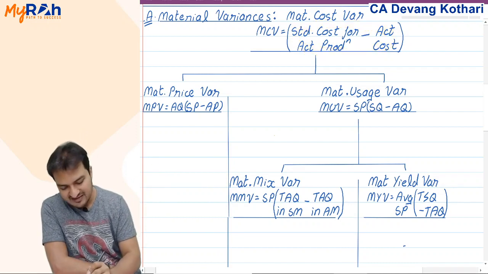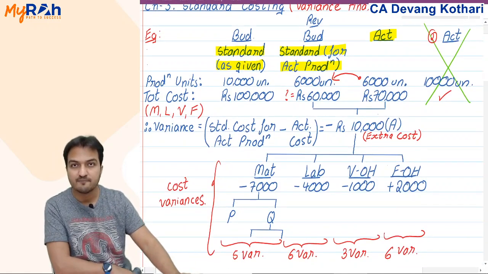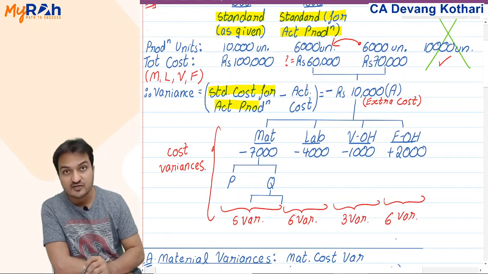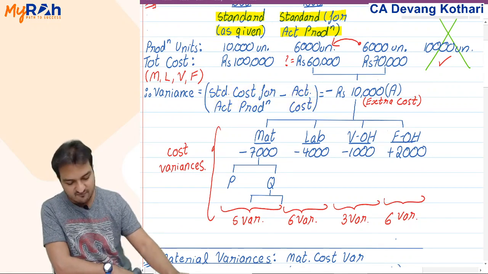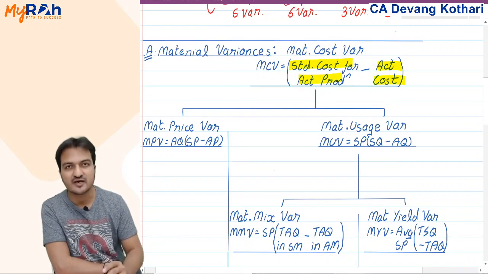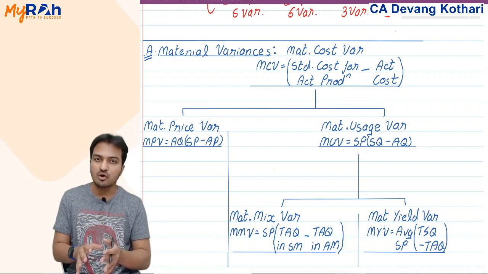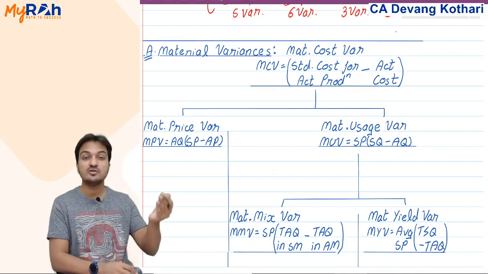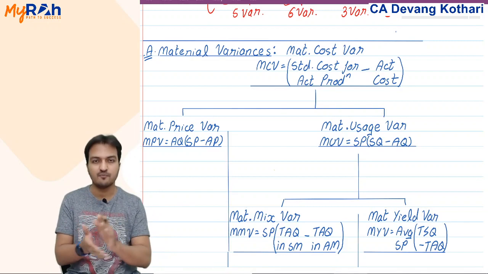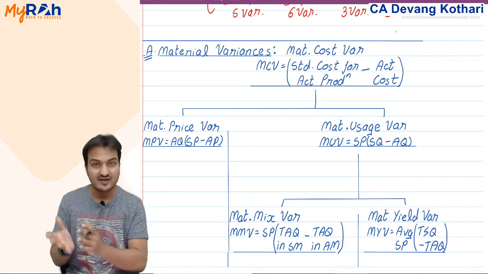We did this formula, that standard cost for actual production minus the actual cost. This was the same formula I gave you in my example over here, that variance is standard cost for actual production minus the actual cost. Same formula you see over here, that MCV is standard cost for actual production minus actual cost. More precisely, I would say here that material cost variance, MCV, is standard material cost for actual production minus actual material cost. Now, as I said, to understand these formulas, we'll try directly one example.